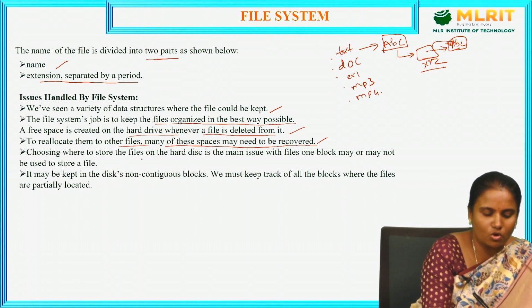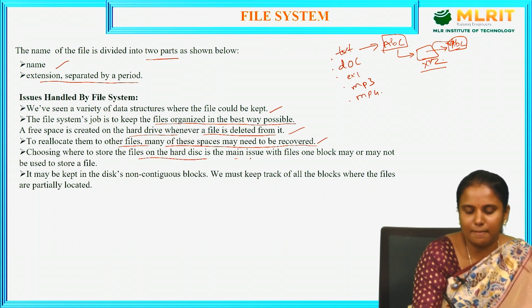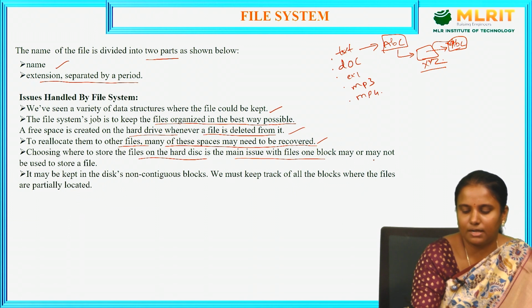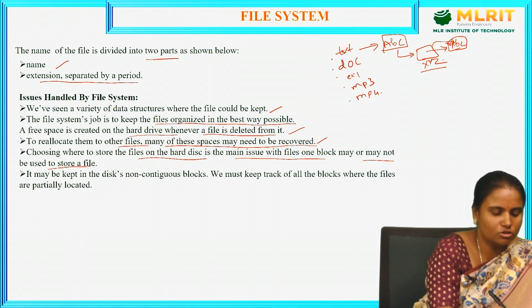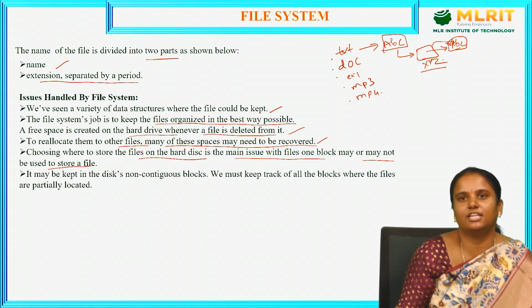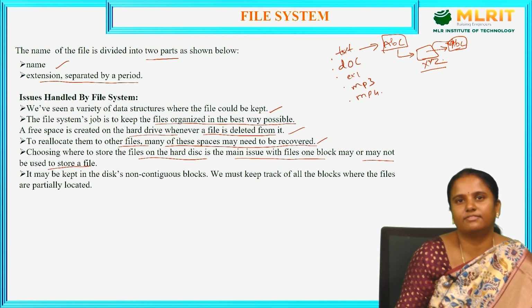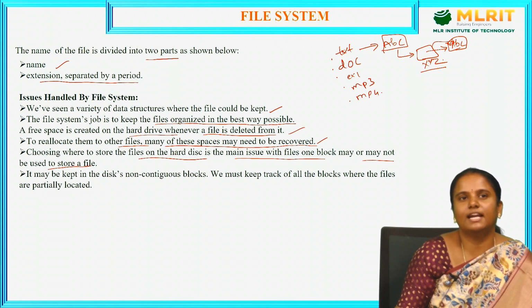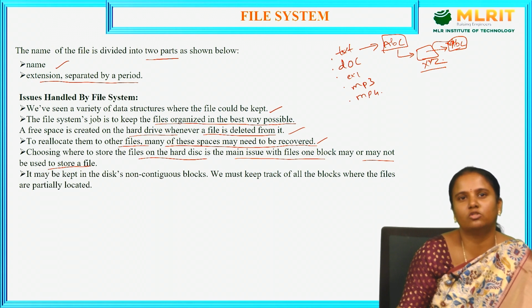Choosing where to store the files on the hard disk is the main issue with files. One block may or may not be used to store a file. So choosing files from the hard disk is the main issue, because we cannot directly choose which file we want. We may face some issues, and we may get errors where I cannot find the file, the file is not found. In that case, we need to store it in a proper place so the file is easily accessible, easy to choose and easy to access.